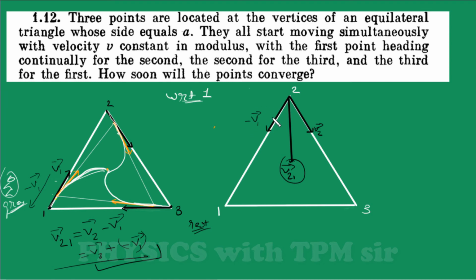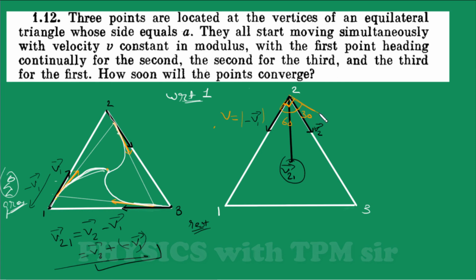Now the magnitude of v1 or minus v1 is v only. This is 90, this is 60, so this is going to be 30.